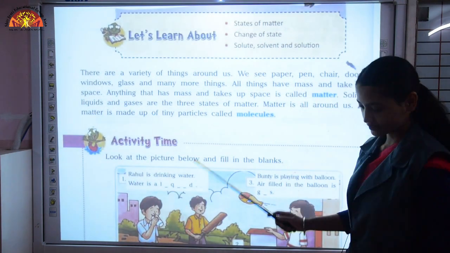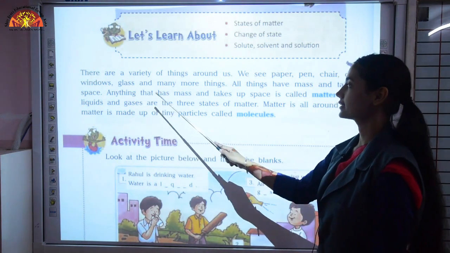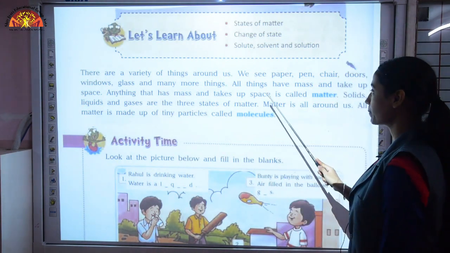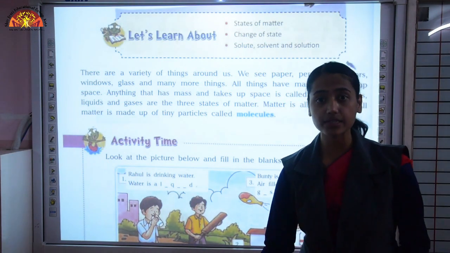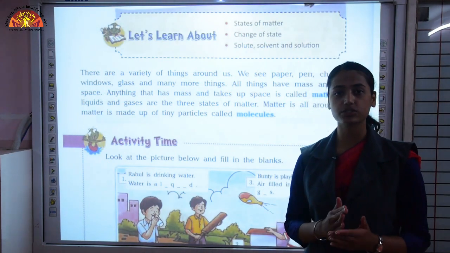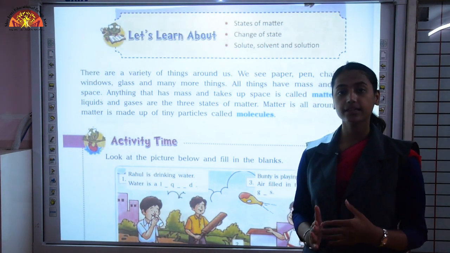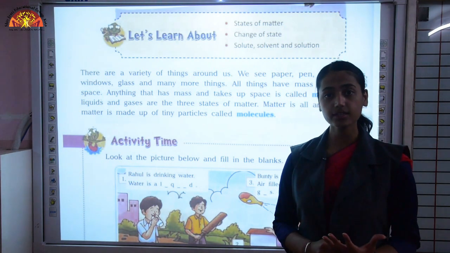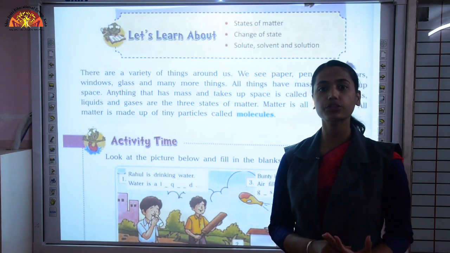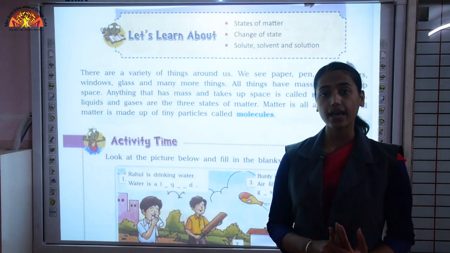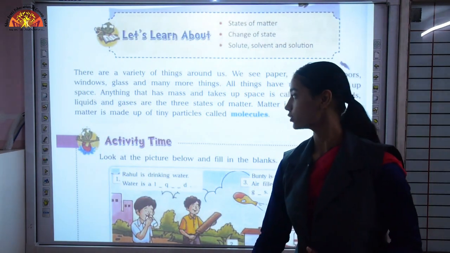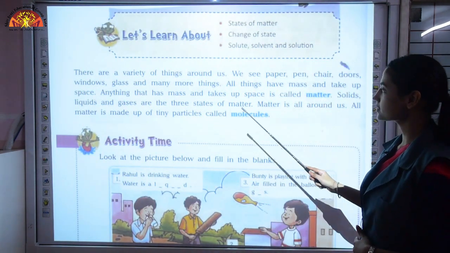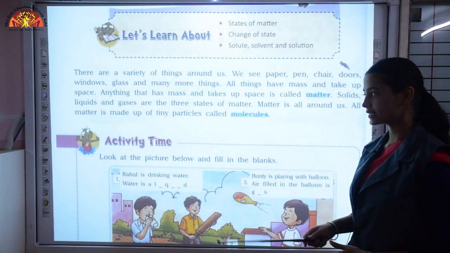So underline this: anything that has mass and takes up space is called matter. Now we have categorized matter into 3 categories, which is solid, liquid and gas. Like the water which you drink is liquid, the food which you eat is solid, and the oxygen which we breathe is gas. So let's have a look at all these 3 states of matter in detail.